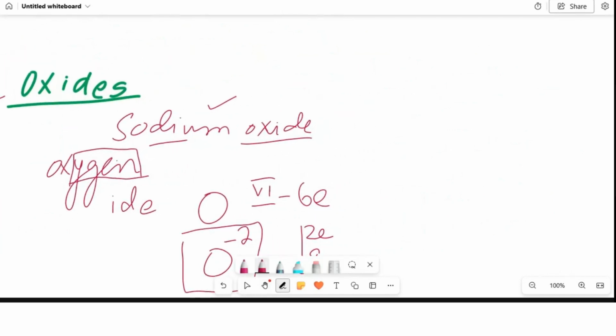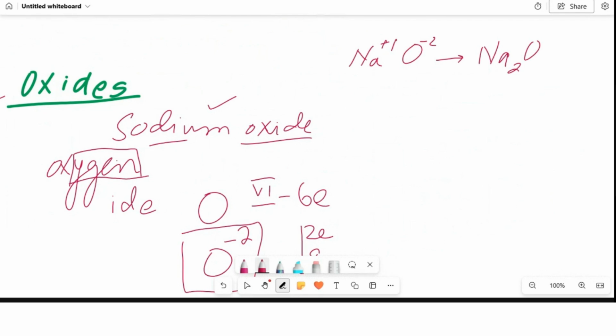Ma'am, oxide, the whole sodium oxide. Sodium oxide. Sodium belongs to which group? Group 1. So what would be the charge on it? +1. And oxygen? Ma'am, oxide has a charge of -2. Yes. So what would be the final form? Na2O. Yes, Na2O. Okay. Now this is a metal oxide.